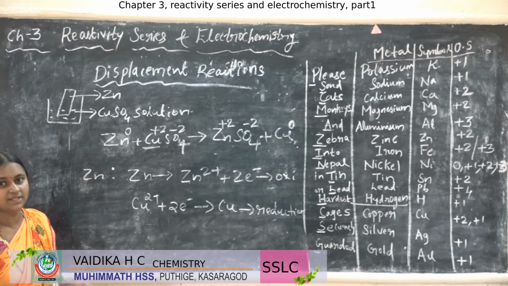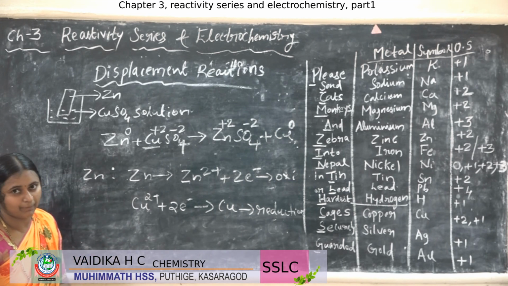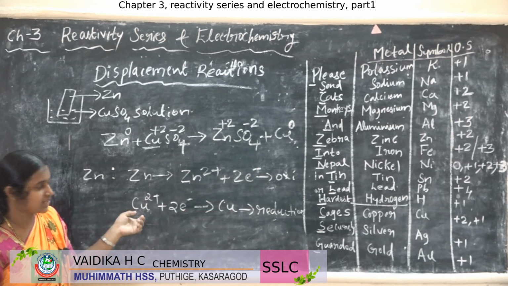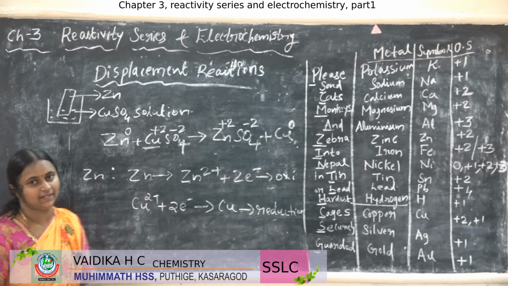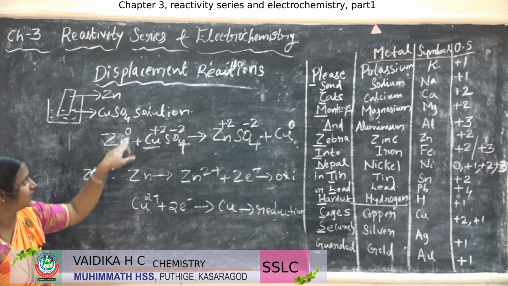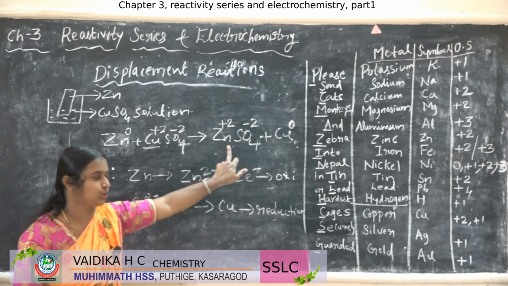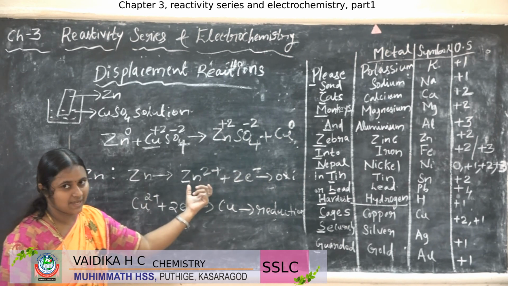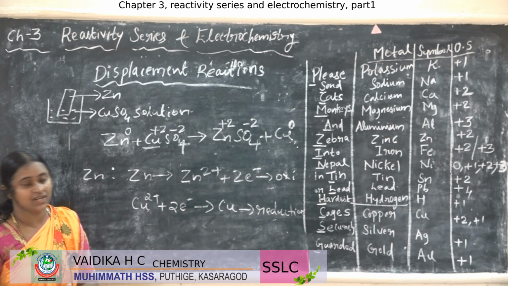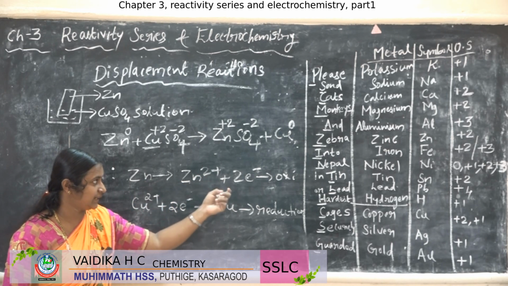Oxidation means what? If there is an increase in the oxidation number, then we can say that the reaction is an oxidation reaction. If the oxidation number is decreased, then we can say it is a reduction reaction, right? So here you can see that Zn has the zero oxidation state, but here it has +2. Zn is oxidized into Zn2+, and this is an oxidation reaction. What is liberated?